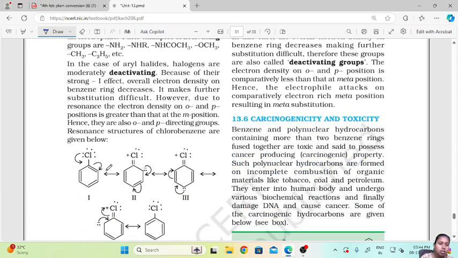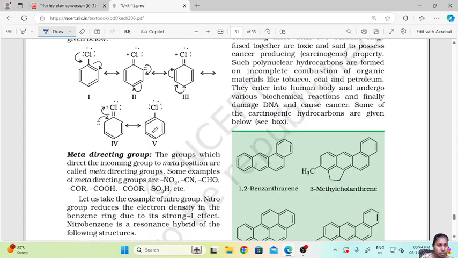Because of the resonance, the electron density on the ortho-para positions is greater than that on the meta position. Hence, they are also ortho-para directing groups. Resonance structures of chlorobenzene are given below. So these are all ortho-para directing groups.